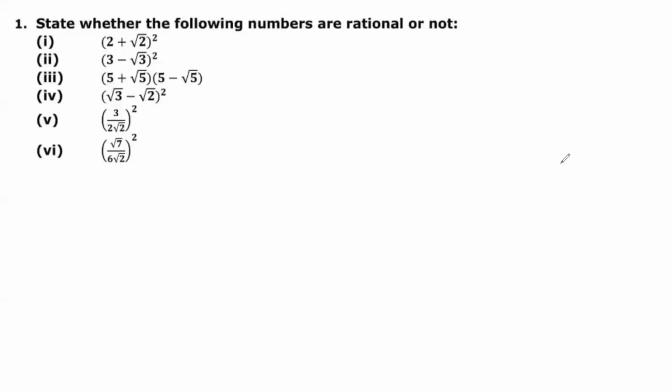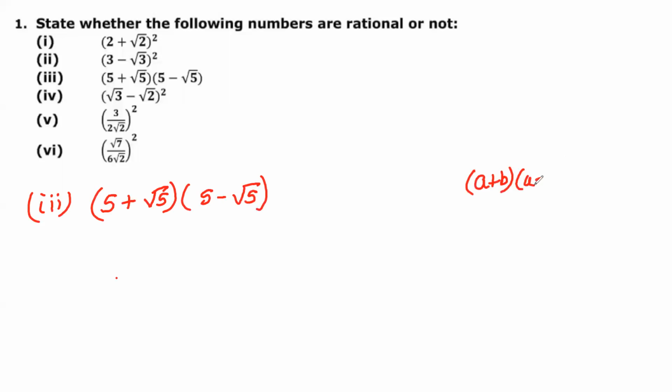The third is 5 plus under root 5 into 5 minus under root 5. You must know the formula, a plus b into a minus b is a square minus b square. So this is a, this is b, this is a, this is b.